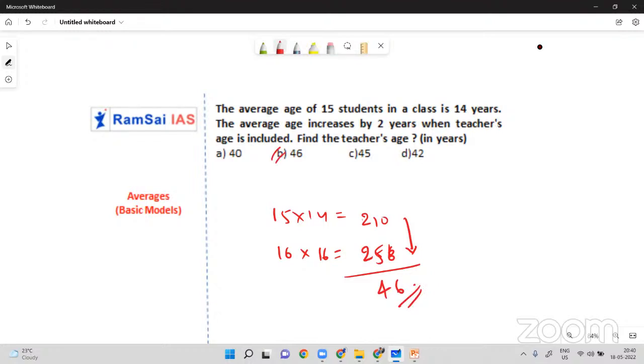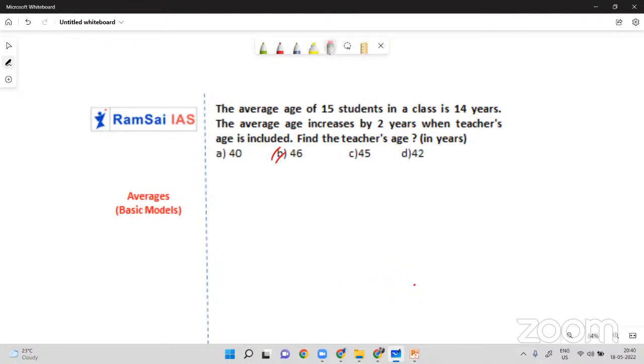This is one kind of solving this question. But remember, whenever initially there is a group, some people are there, their average weight, average age, average income, whatever it is, average is something. But after including a person or after excluding a person, there will be some change in the average. So in that case, the included or excluded person's weight, age, or salary we can simply calculate using this formula.